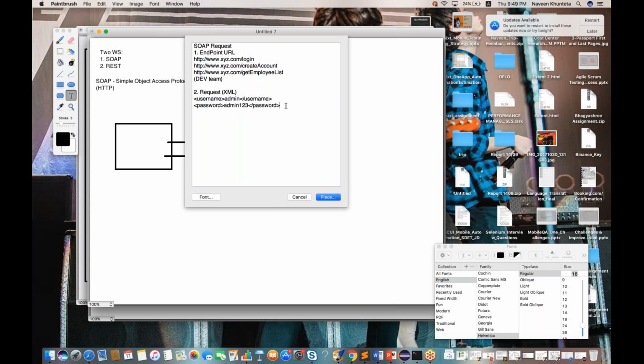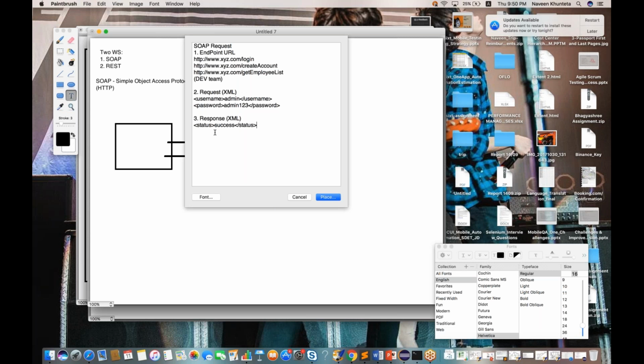The moment we hit the request, we are getting the response. So the third thing is, we are getting the same response in the form of XML. In the form of XML only. So we are getting the response also in XML. And what kind of XML are we getting? Let's see, in response we are getting that status is success. Success status I'm getting. So the response will be given to the browser or UI developer.